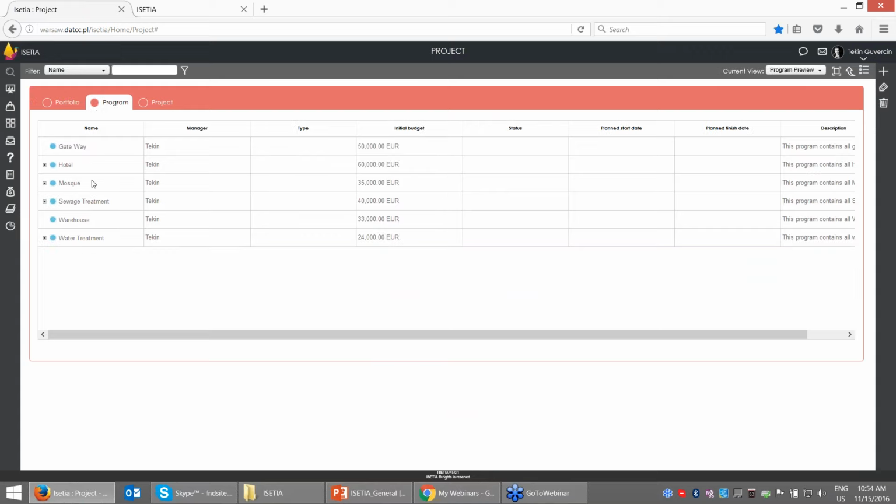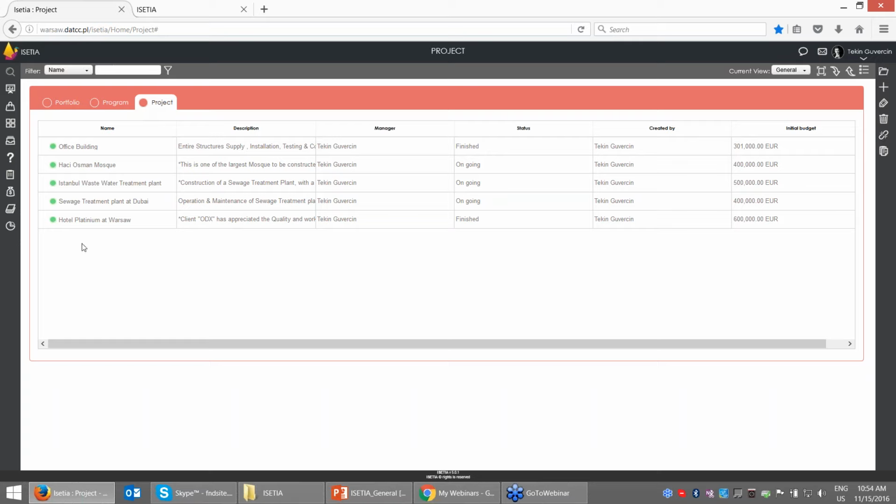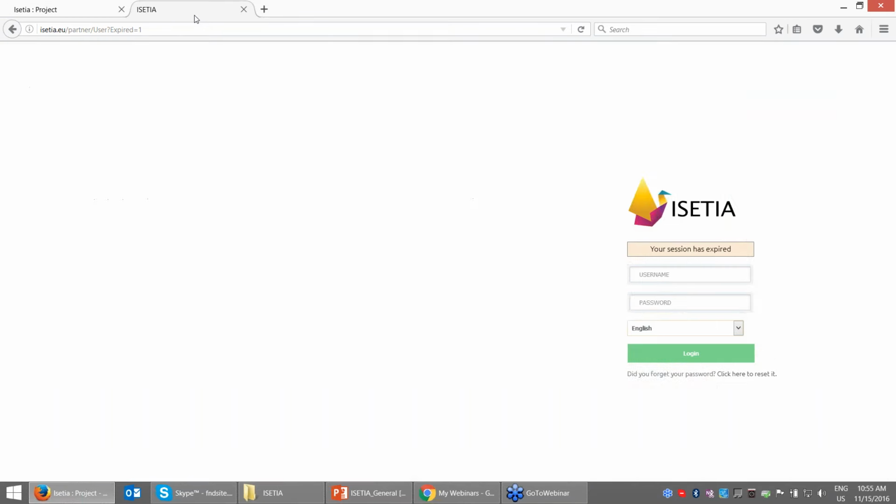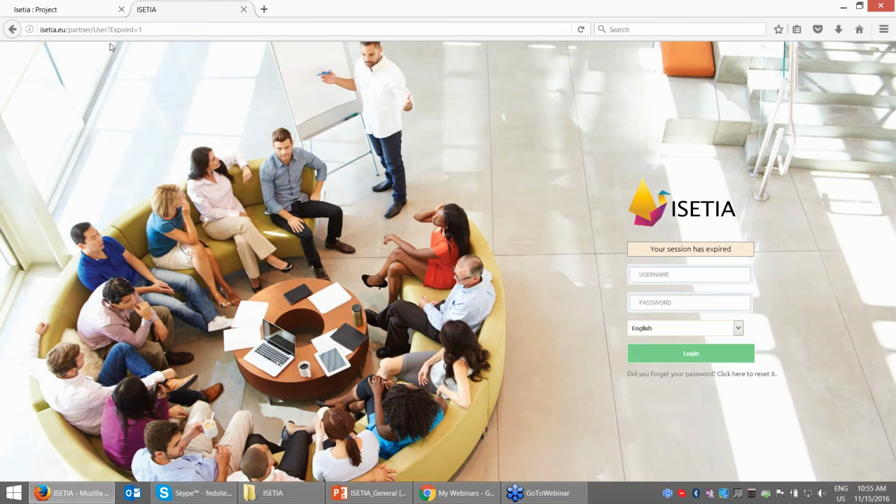You can see the programs and the list of projects. At the moment I have 5 projects, and I can see the project budget, who the project manager is, the status, and all kinds of information about the project in the portfolio area.